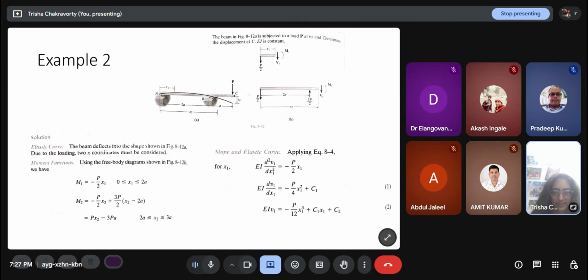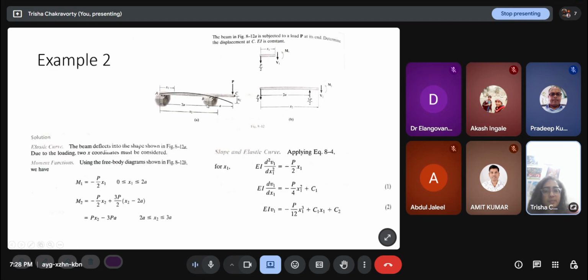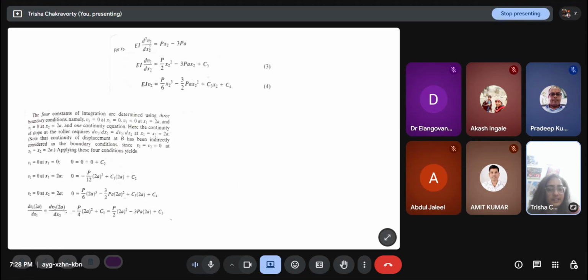So apparently I just have two conditions right now, that v at A should be 0 and v at B should be 0. But I need four conditions. So what do we do? The four constants of integration are determined using three boundary conditions. See, v1 equal to 0 at x1 equal to 0, v2 equal to 0 at x1 equal to 2a, and v2 equal to 0 at x2 equal to 2a, because the point B is part of both this equation and this equation. So I can use both of them to get two constants of integration separately.